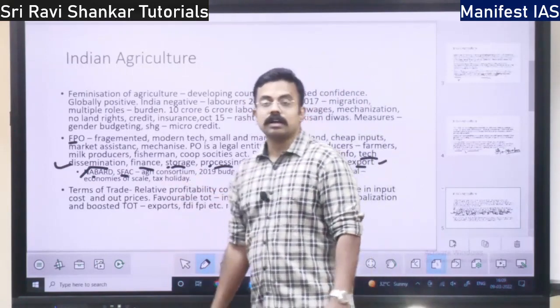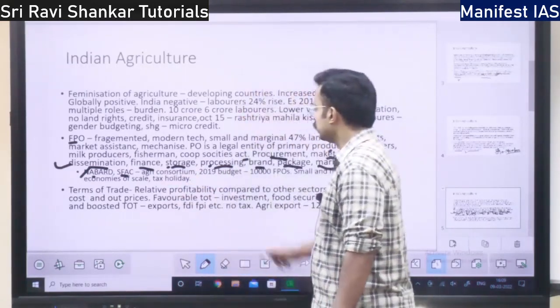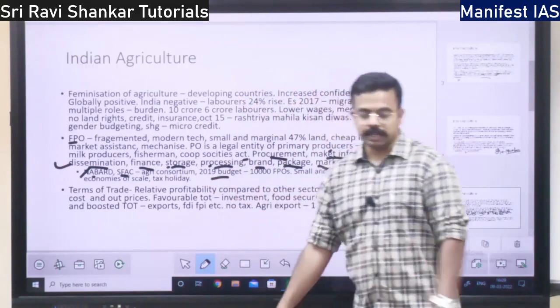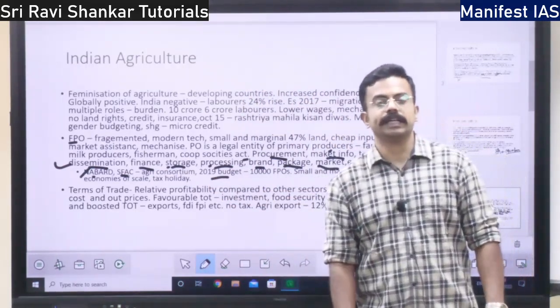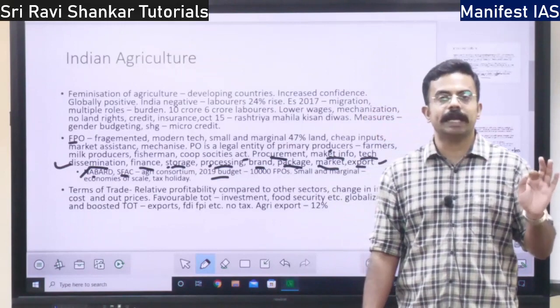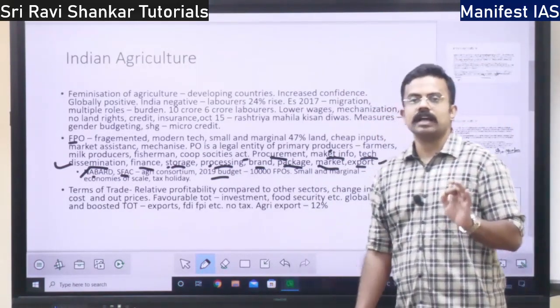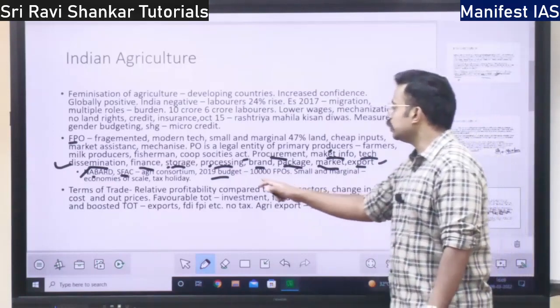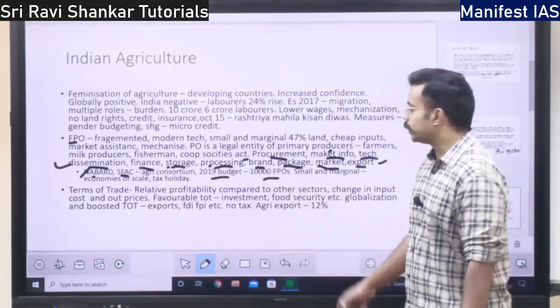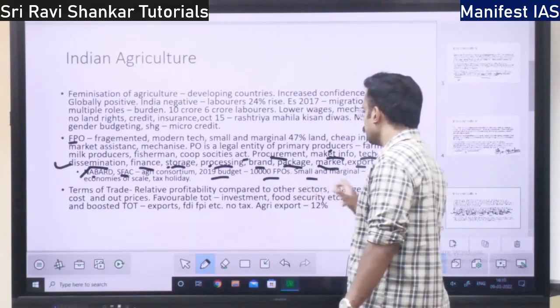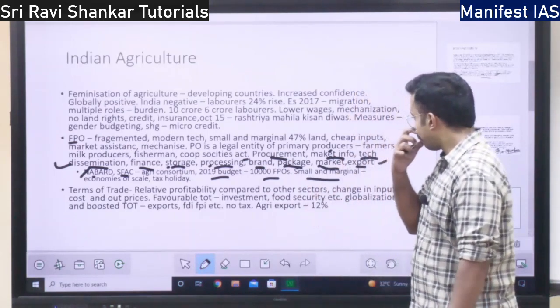They support the farmer producer organizations. Then you have the 2019 budget. Under the 2019 budget, it aimed to support 10,000 farmer producer organizations in India. Which budget? 2019 budget.